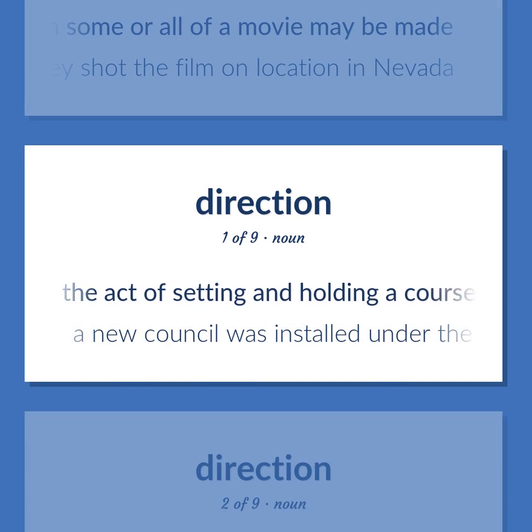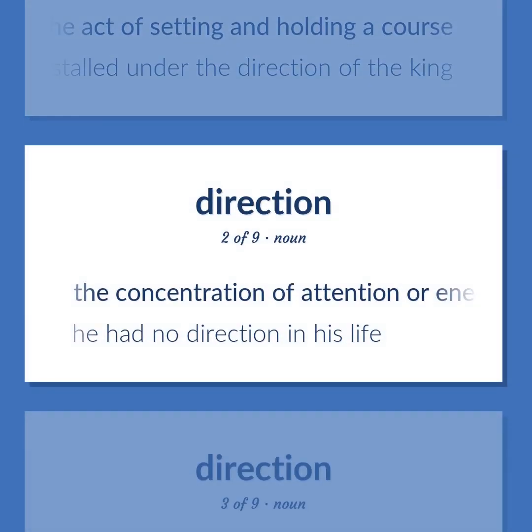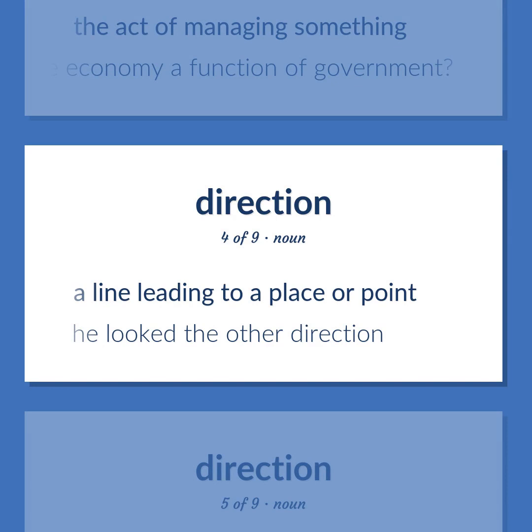The act of setting and holding a course. A new council was installed under the direction of the king. The concentration of attention or energy on something. He had no direction in his life. The act of managing something. Is the direction of the economy a function of government? A line leading to a place or point. He looked the other direction.